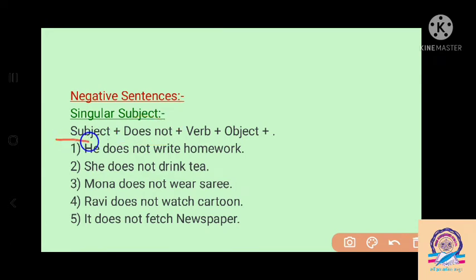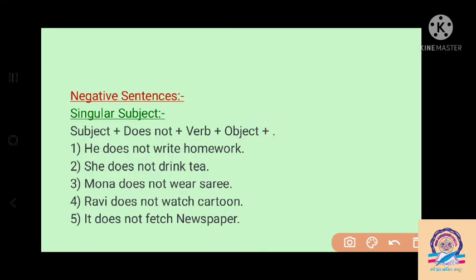So first the subject, then we write does not, then after that don't apply s or es with the verb, because the helping verb is already there. Do and does are helping verbs for the simple present tense. So don't apply s or es after the verb because does is there. Then we write the main form of the verb, then the object, and at the last we write a full stop.